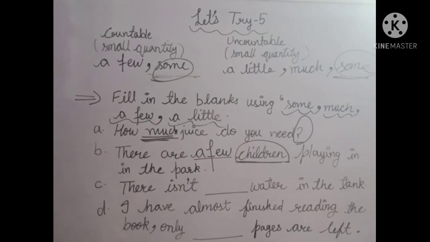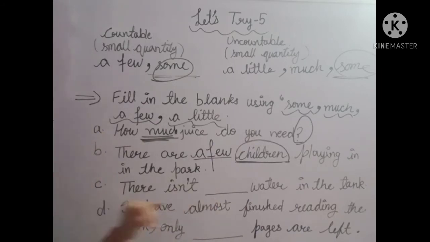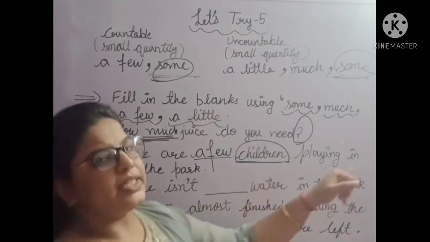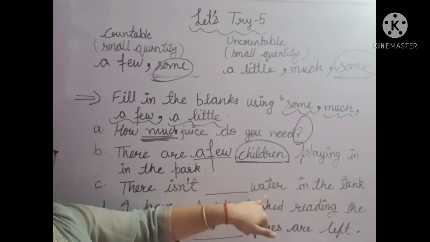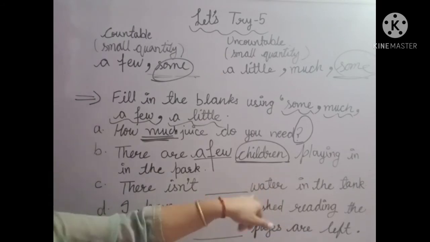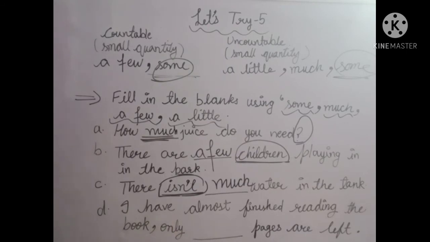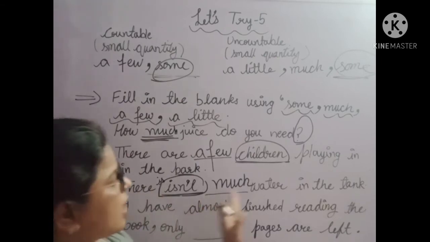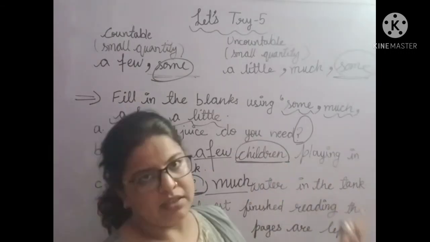Now the C part of this exercise is: there isn't dash water in the tank. Water is an uncountable noun. We cannot count water. If instead of isn't we were given is, then there is some water in the tank and there is a little water in the tank.